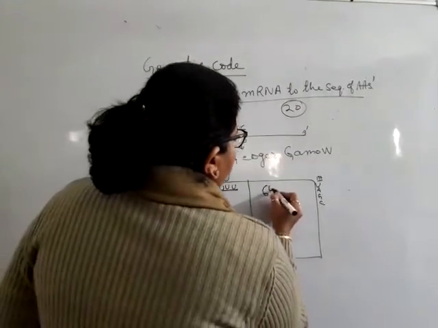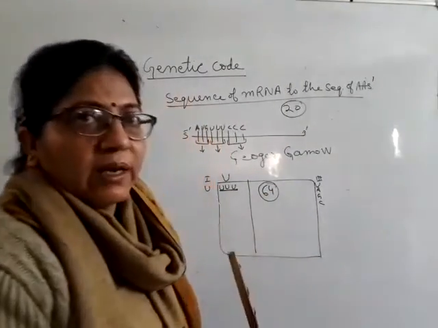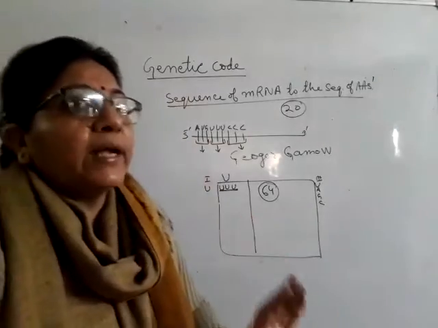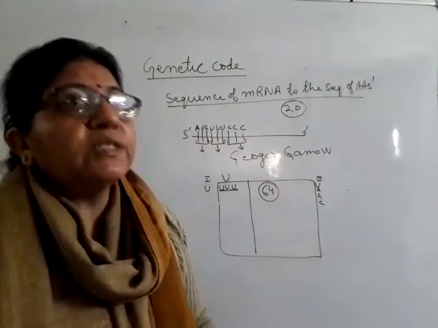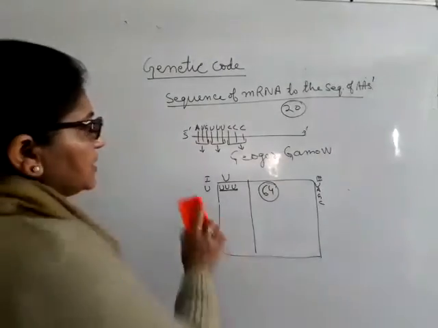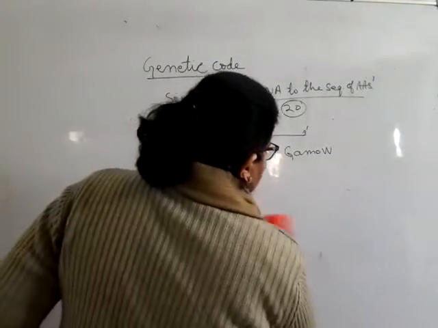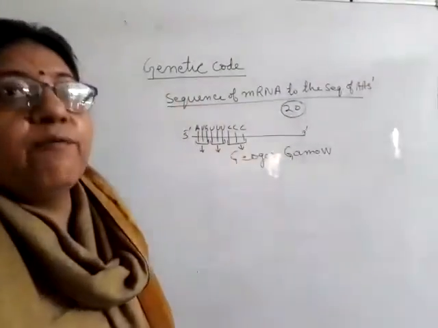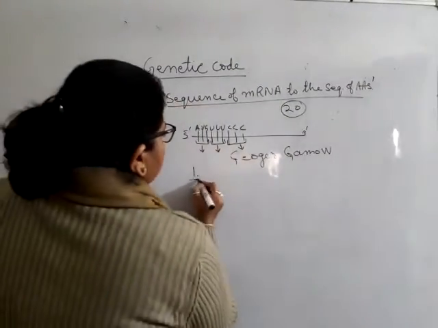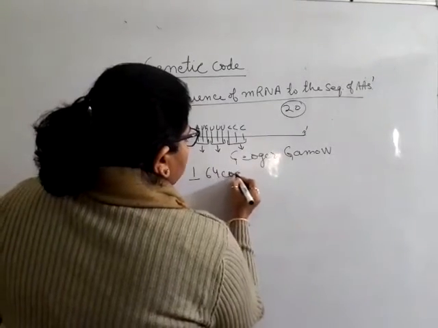How many codons will be there? 64. And we will have only 20 amino acids. So what salient features, what rules have they given, by which these 20 amino acids help in our translation with the 64 codons. So first is 64 codons.